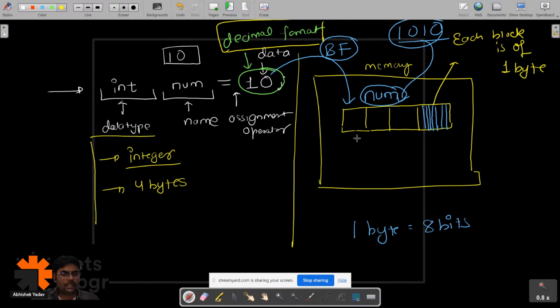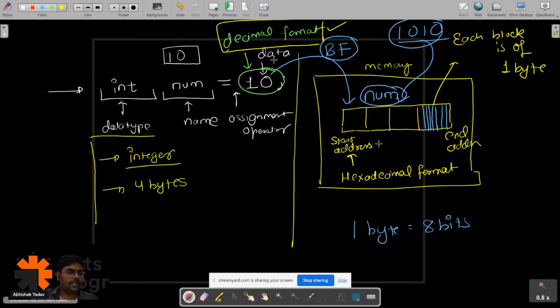And to each memory block, there will be some address assigned to it. There will be some starting address here, and there will be some end address here, right? And this address is in hexadecimal format. So here we have seen 3 terminologies. Our actual data is in decimal format. The data that gets stored inside the computer memory is of binary format, and the address of the memory block is in hexadecimal format. Let's try to understand this format thing.